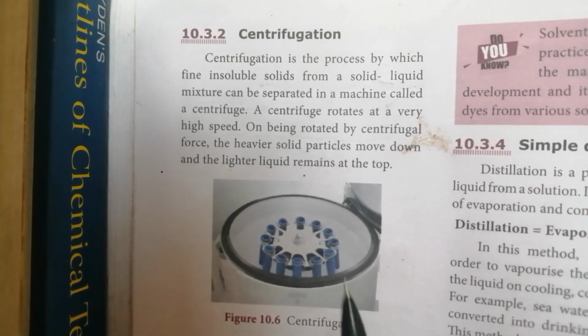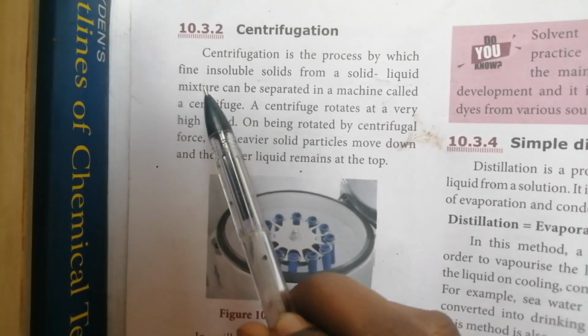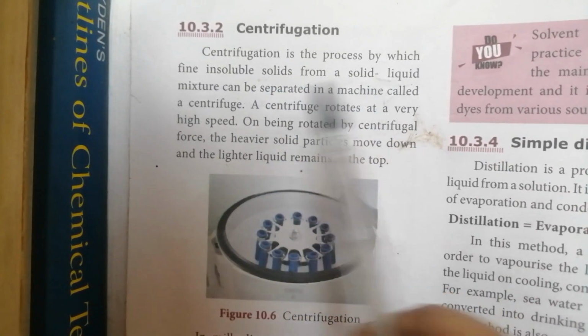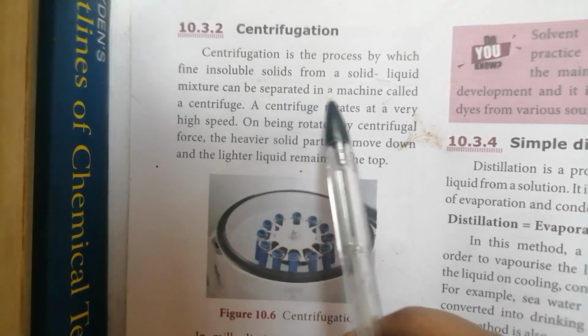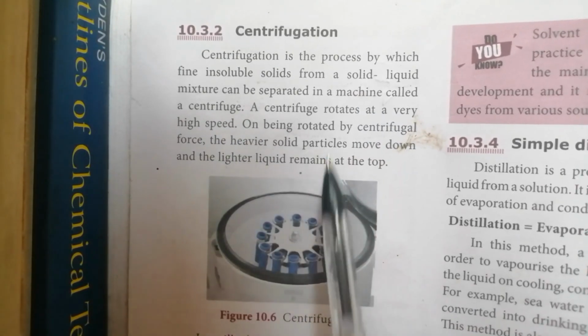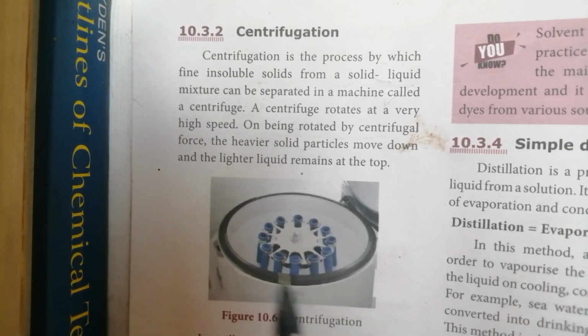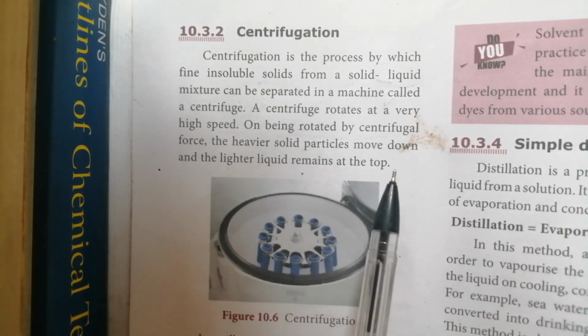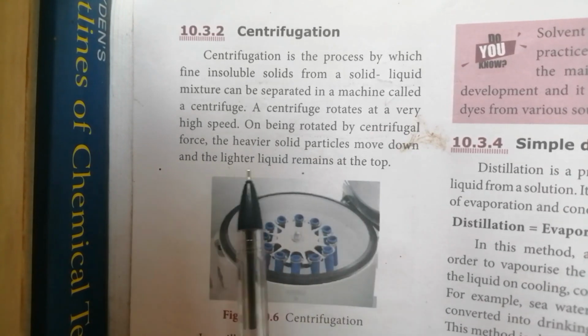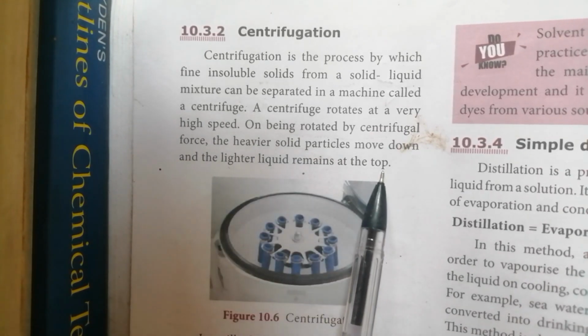So centrifugation is the process by which fine insoluble solids from a solid-liquid mixture can be separated in a machine called a centrifuge. This centrifuge rotates at very high speed. On being rotated by centrifugal force, heavier solid particles move down and the lighter liquid remains at the top.